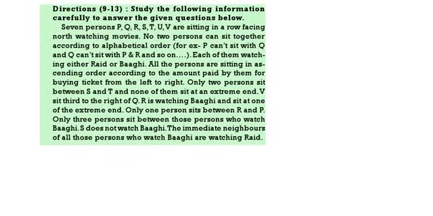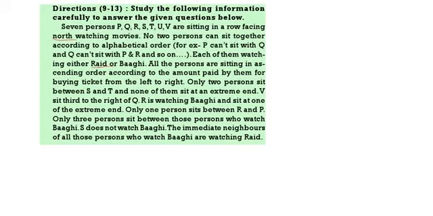There are 7 persons sitting in a row facing north. These are north facing, watching movies. No 2 persons are sitting according to the alphabetical order. This is important. We should not write 2 persons according to the alphabetical order. Each of them watches only 2 movies, either ride or buggy. All of them are sitting in the ascending order according to the amount paid by them for buying the tickets. So that means they are sitting according to the amount paid in ascending order.